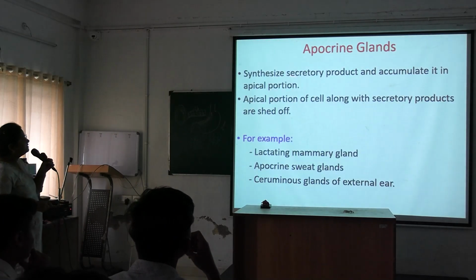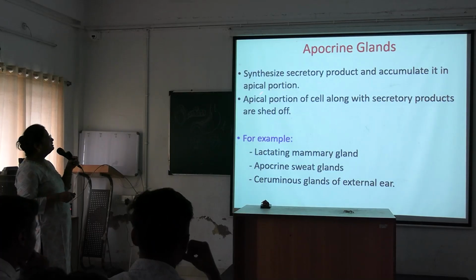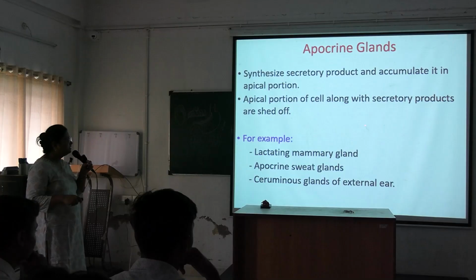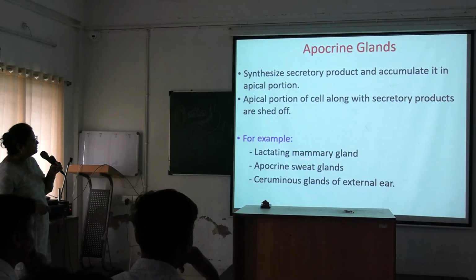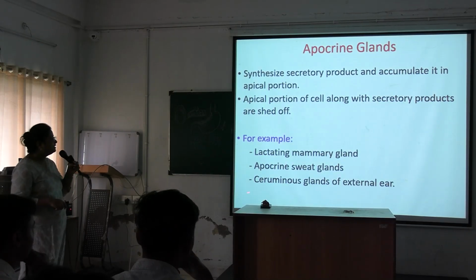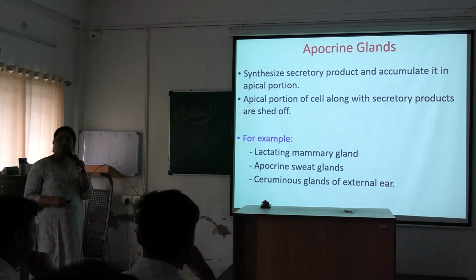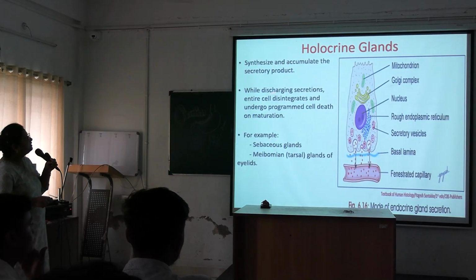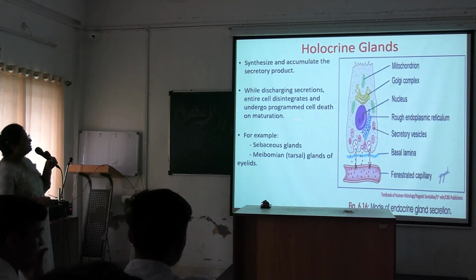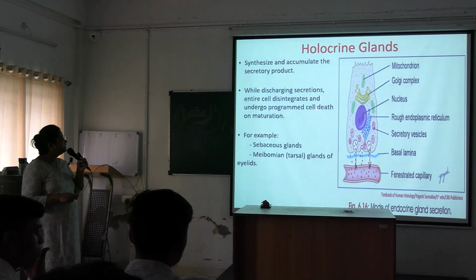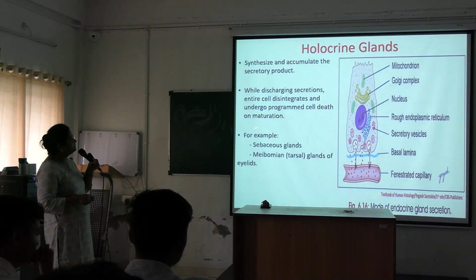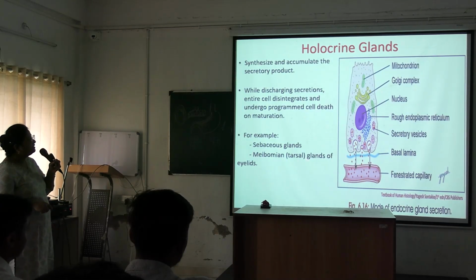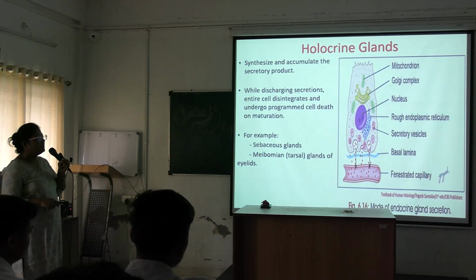So apocrine glands synthesize secretory product and accumulate it in the apical portion, and the apical portion of the cell along with secretory products is shed off. Examples are these three: lactating mammary gland, apocrine sweat gland, ceruminous glands of the external ear. Next, holocrine glands synthesize and accumulate the secretory product. While discharging the secretion, the entire cell disintegrates and undergoes programmed cell death on maturation. An example is sebaceous glands and meibomian or tarsal glands of the eyelids.